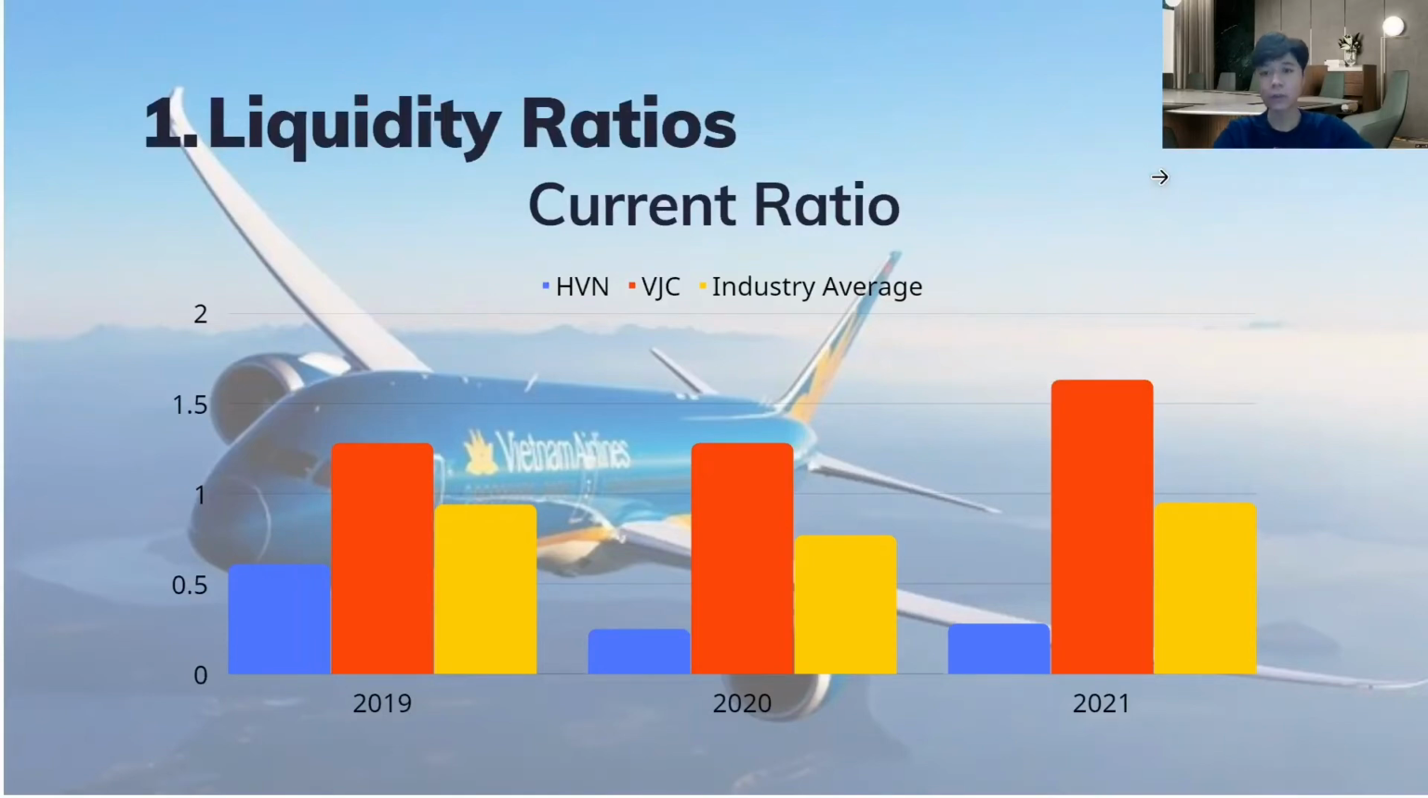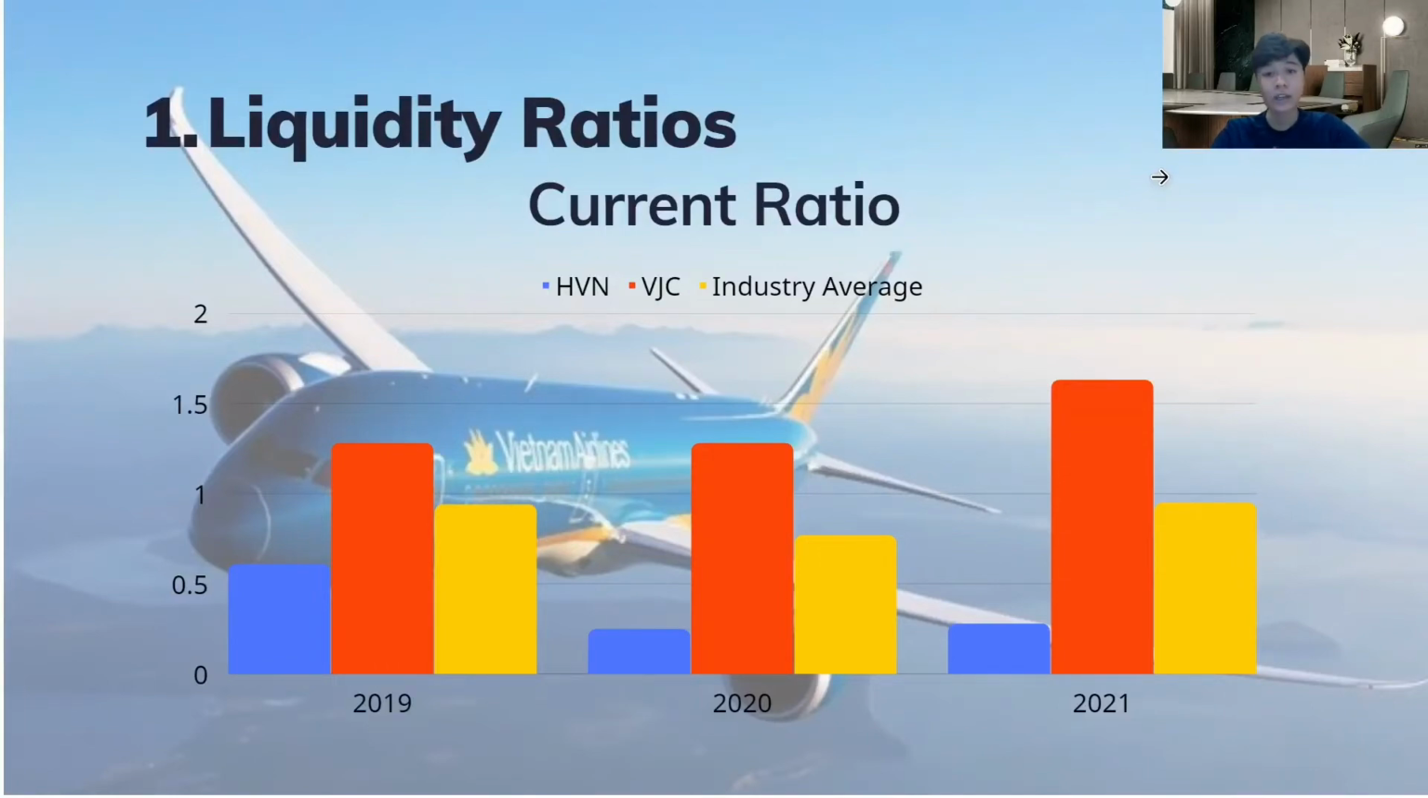So the first is the liquidity ratio, an important group of financial metrics used to determine the debtor's ability to repay a debt in the short term without a need to raise external capital. The liquidity ratio measures a company's ability to meet its debt obligations and margin of safety by calculating metrics including the current ratio, quick ratio, and cash ratio. So the first is the current ratio.